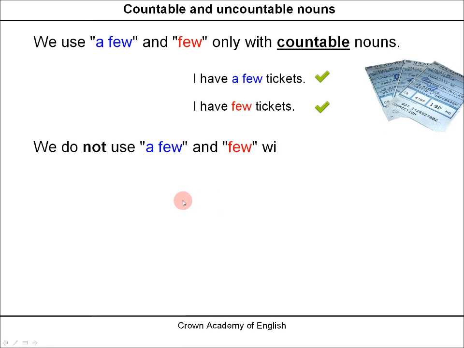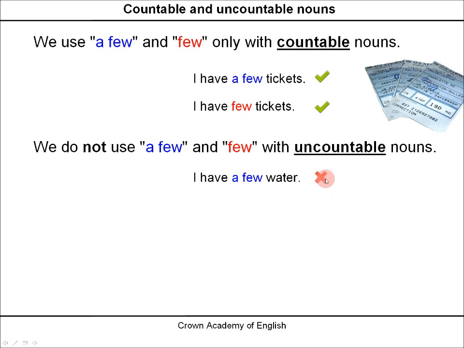But we do not use a few and few with uncountable nouns. So this is wrong. I have a few water. I have few water is also wrong. Water is an uncountable noun.